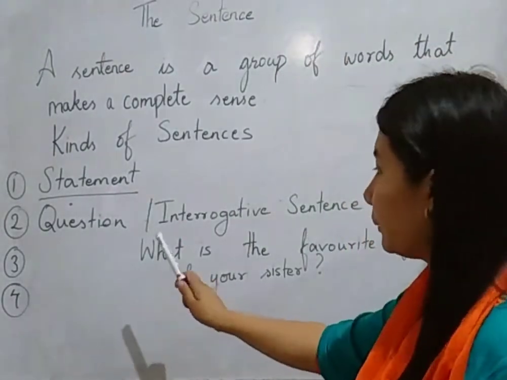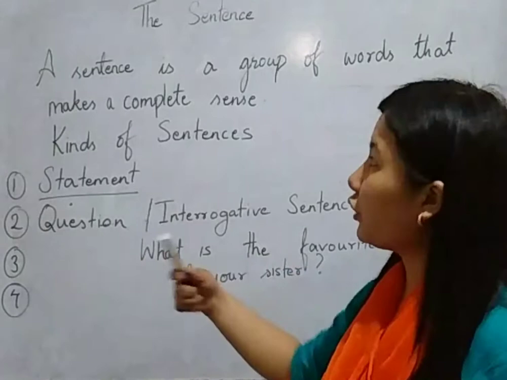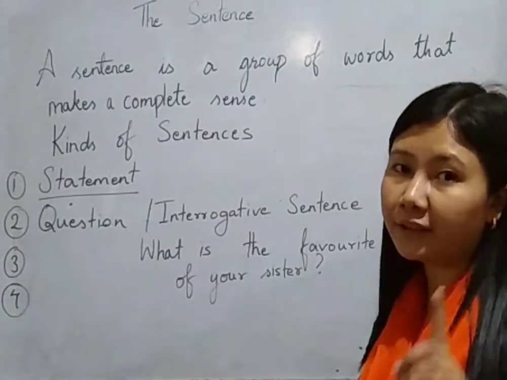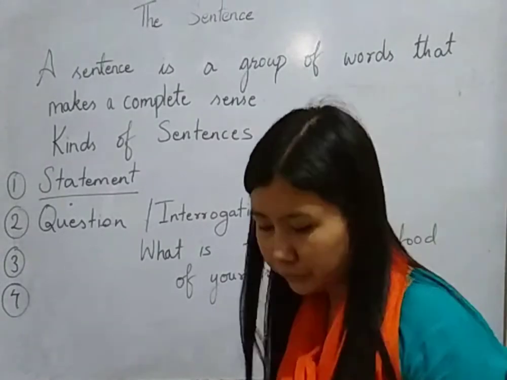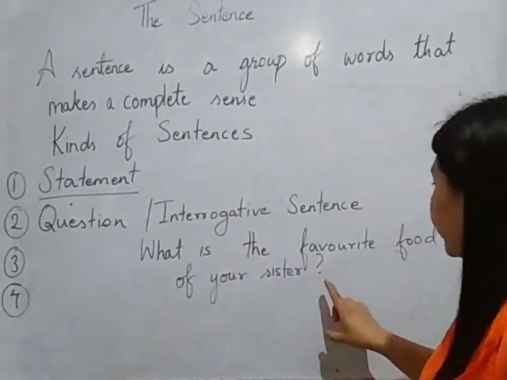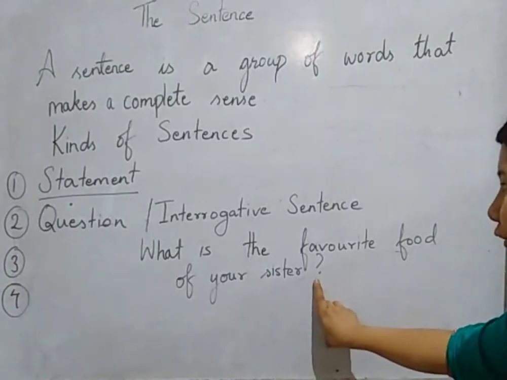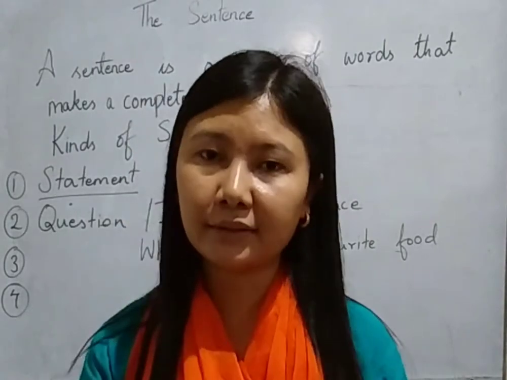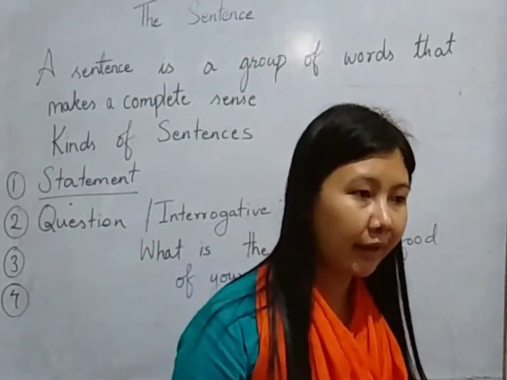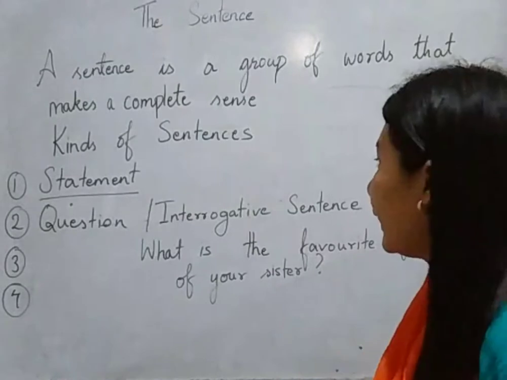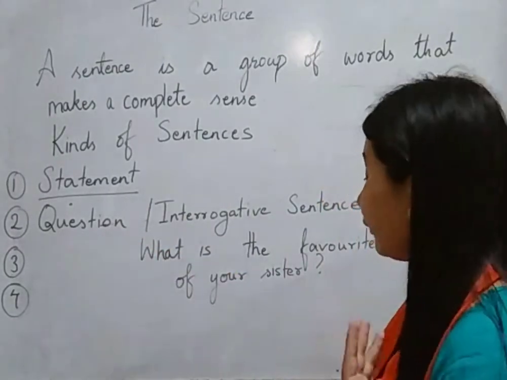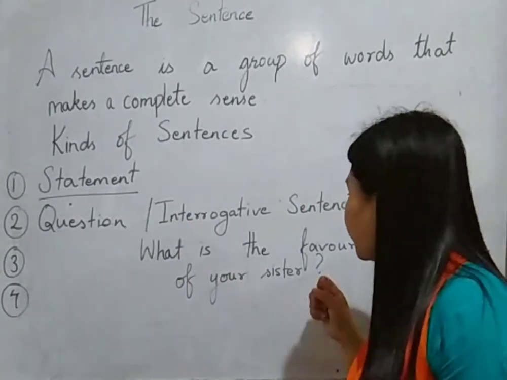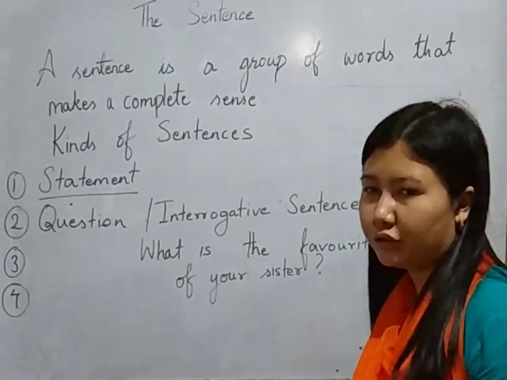But you need to remember that when we talk about a sentence that is a question, an interrogative sentence, it is definitely going to ask you a question. And over here you also need to remember that it ends with a question mark. Do not forget this. When I wrote that the statement was of two types, affirmative and negative, I made use of a full stop. But when I gave you an example of a question, an interrogative sentence, I did not use a full stop at the end. Instead, I used a question mark.